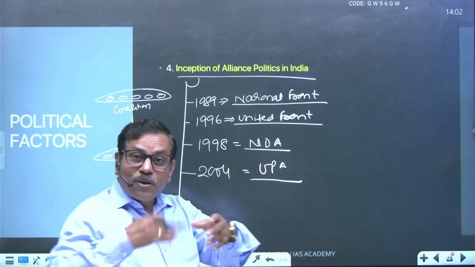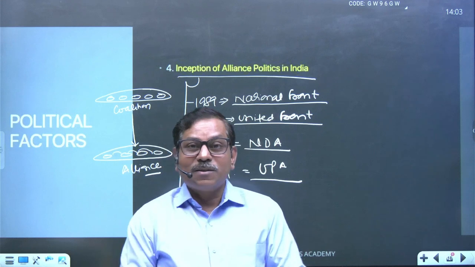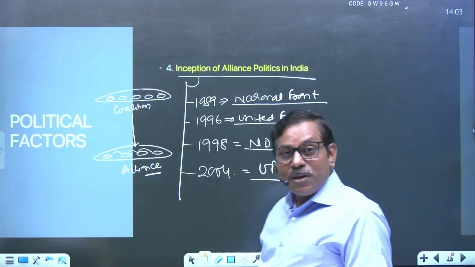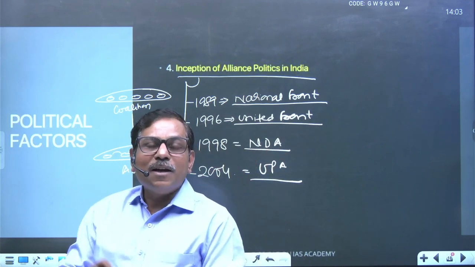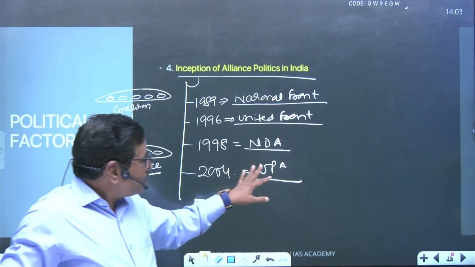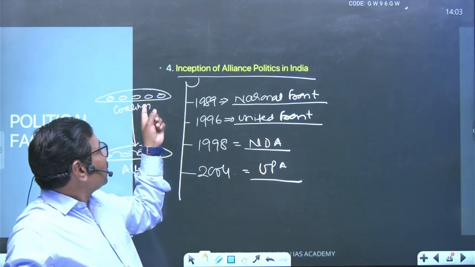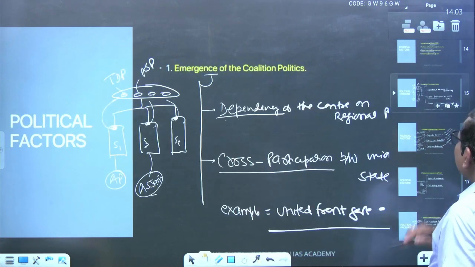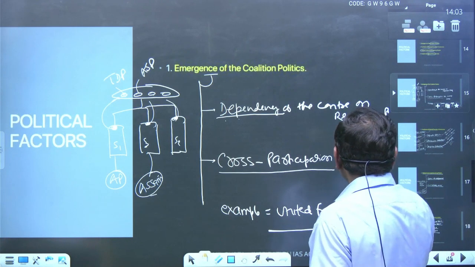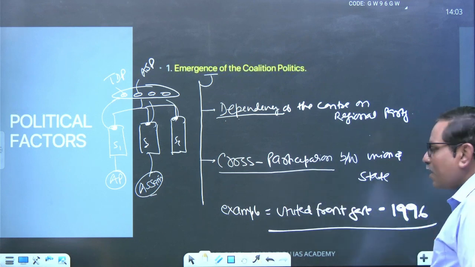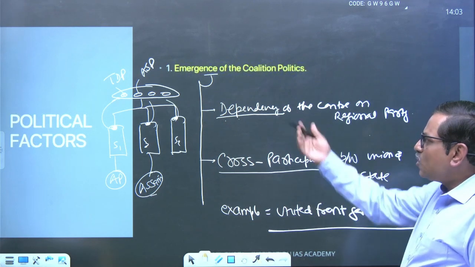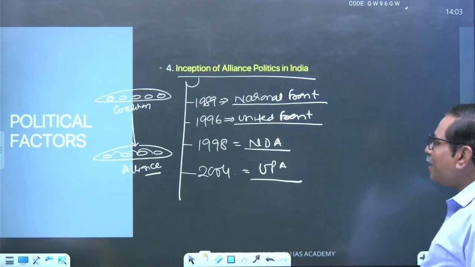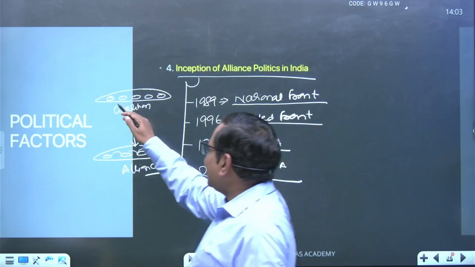A political party इधर उधर जाते भी हैं, but it is under alliance politics. Nitish Kumar has to go from UPA to NDA, NDA to UPA, whatever it be, but it will be under alliance politics. So after alliance politics, the same situation as the coalition, ये सेम चीज है ना, alliance में भी सेम ही चीज होगा जो इसमें था: dependency of the center upon regional political parties, and cross participation will take place here. There is no difference between the coalition government in spirit. The reason is very clear: it is somewhat automatically unstable.